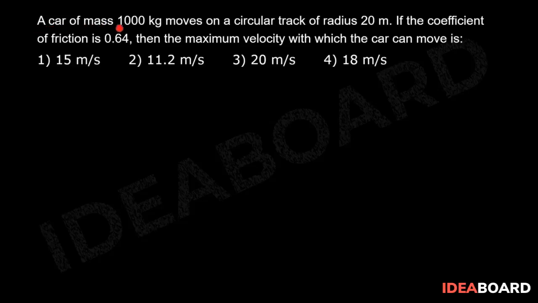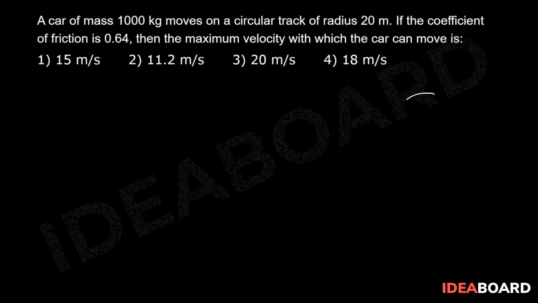A car of mass 1000 kg moves on a circular track of radius 20 meter. If the coefficient of friction is 0.64, then the maximum velocity with which the car can move is.